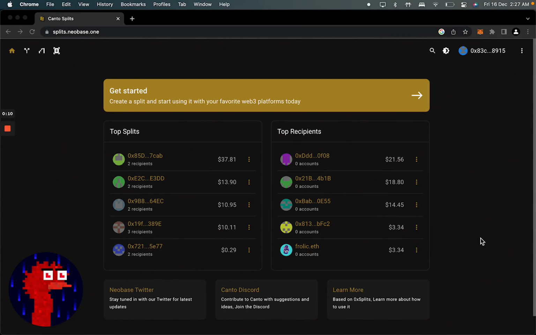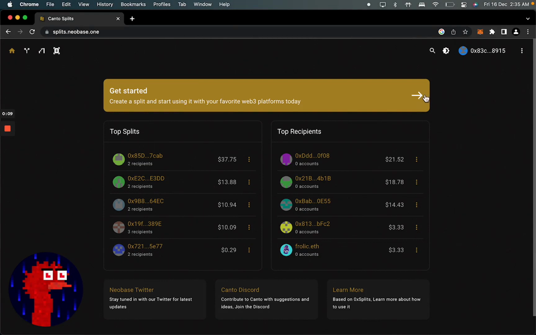At the core of the protocol, there are splits and recipients. A split is simply a payable smart contract that distributes Canto and ERC20 tokens proportionally among the recipients. And the recipient can be any externally owned account or a smart contract, like another split, that receives a share of the split's income. So whenever a split receives income, each recipient gets their share. For varied use cases, we also implemented some complex splitting strategies like vesting, waterfall, and liquid splits.